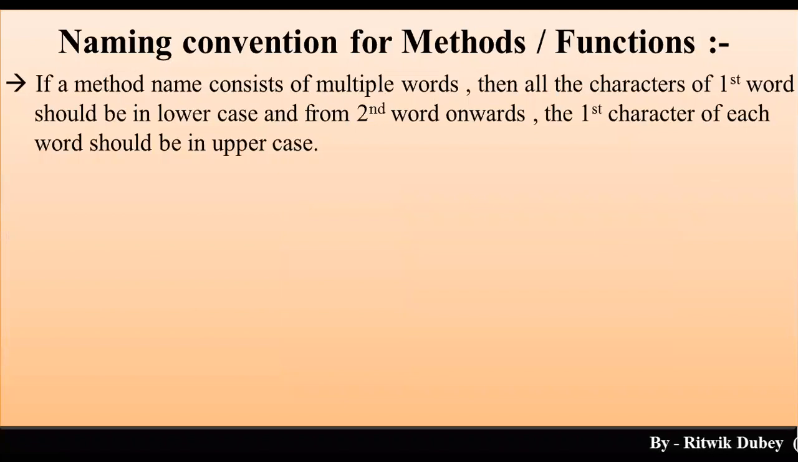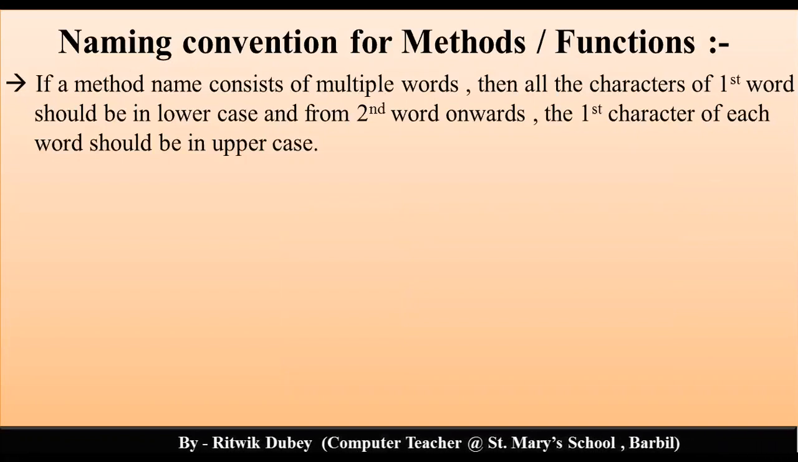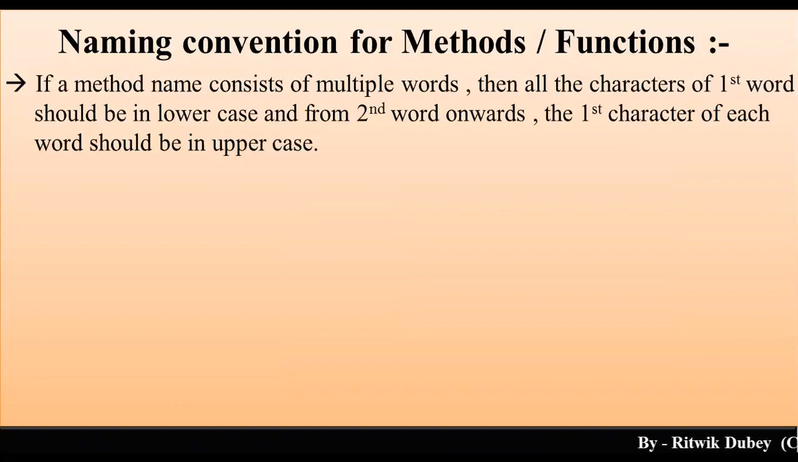So all the letters in calculate, C, A, L, C, U, L, A, T, E, should be in lowercase. Then if a method name consists of multiple words, then all the characters of the first word should be in lowercase, and from the second word onwards, the first character of each word should be in uppercase.